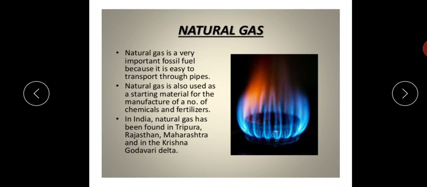The great advantage of this CNG is that, children, it can be used directly for burning in homes and factories, where it can be supplied through pipes. So it is very convenient to utilize CNG.